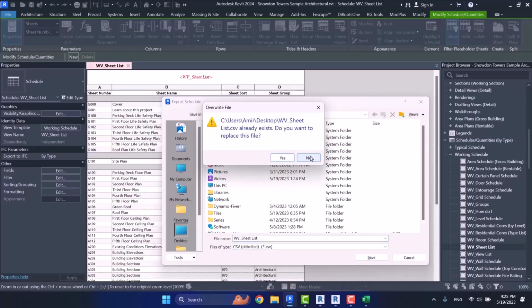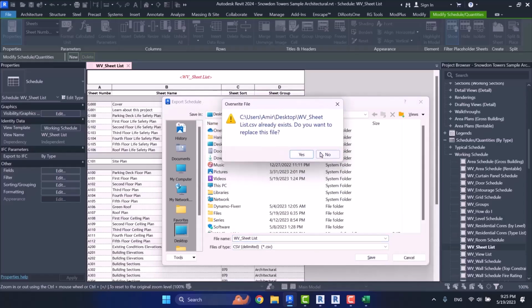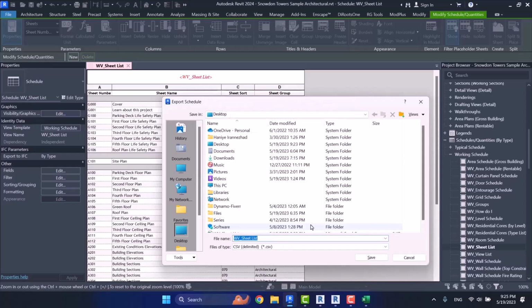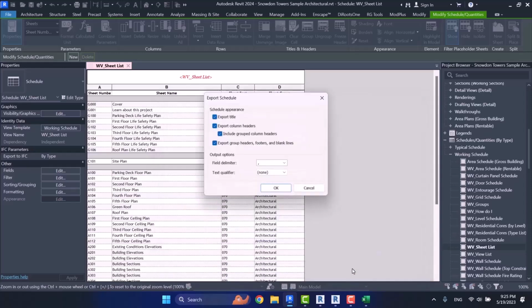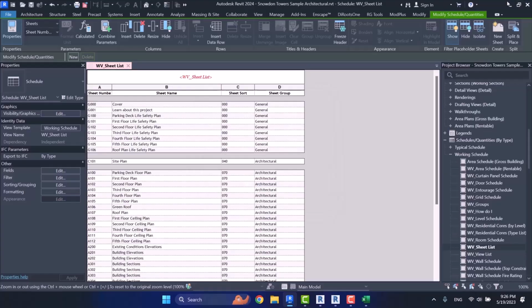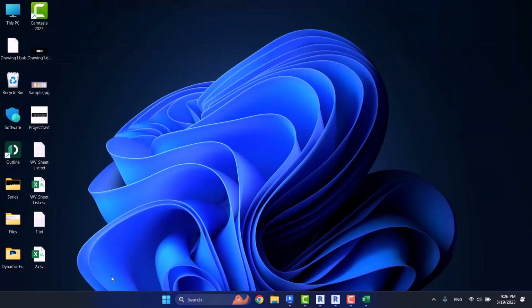Here, I choose CSV format to export my file. It asks to replace, but I changed the name. For example, 2. Here again, you have all these settings and you can set them up. I set this one on tab and the other on none. I click on OK and now I have a CSV file. See, I have a file in CSV format.